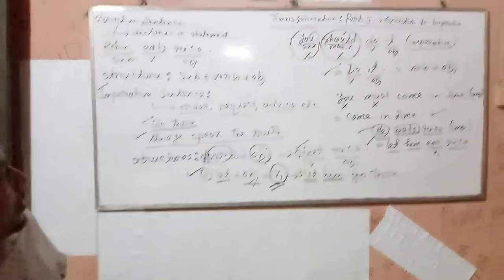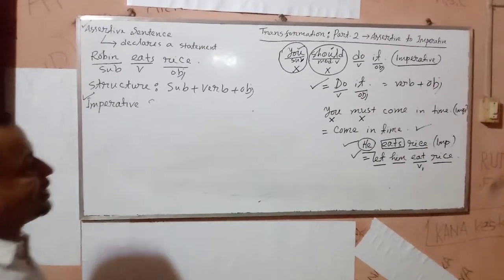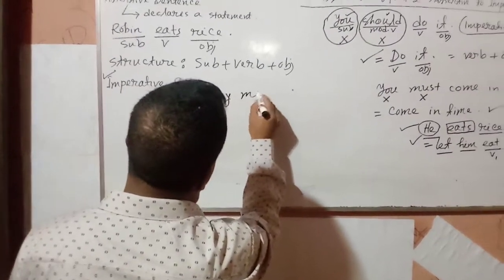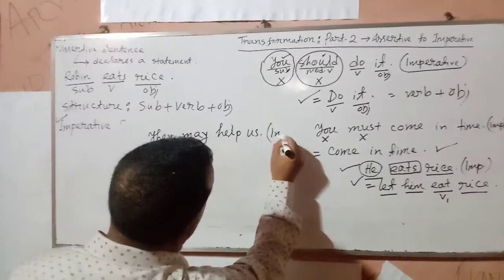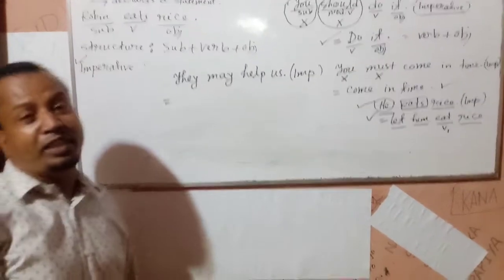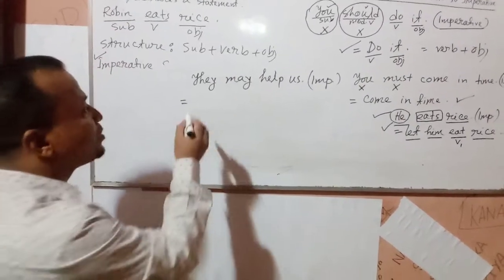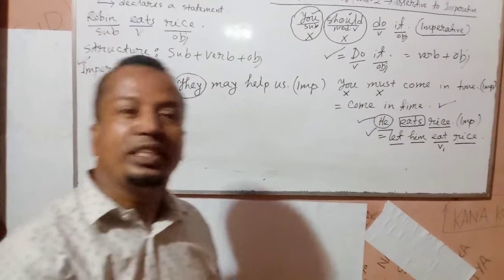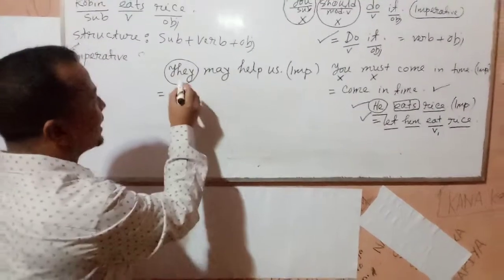If we write another sentence here, you will understand it easily. They may help us. Imperative sentence. Change it. Then, can you remember what we have discussed earlier? That means we will have to mark the subject. Here the subject is they, not you. If the subject is you, you can omit or cross it, but here the subject is they.